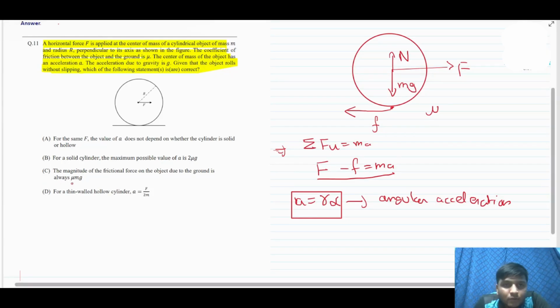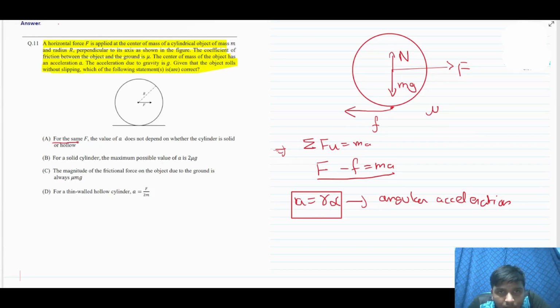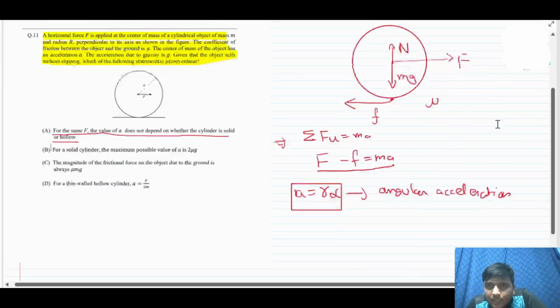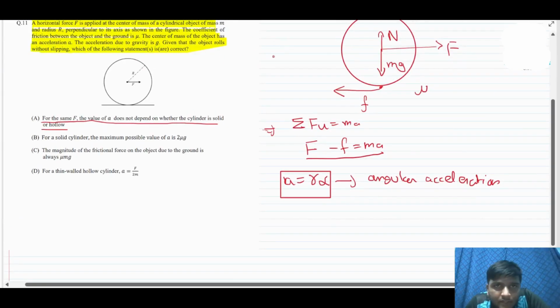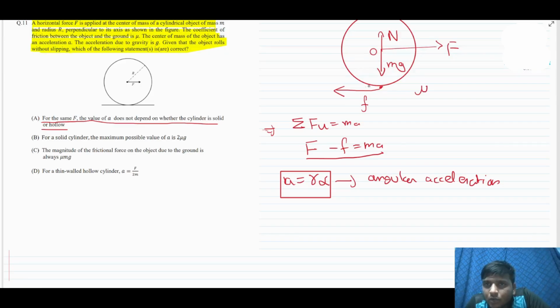So let's see what our first option says. The value of a does not depend on whether the cylinder is solid or hollow. Okay, so let's find what a should be. Let's suppose we find torque about this point O, we'll define this point as O. If we find torque about this point, the only force which will apply torque is friction. So tau is equal to f times this distance, which is nothing but the radius R, from here to here. So f into R.